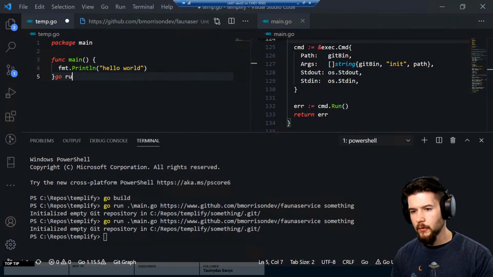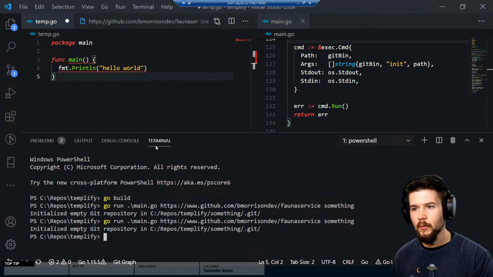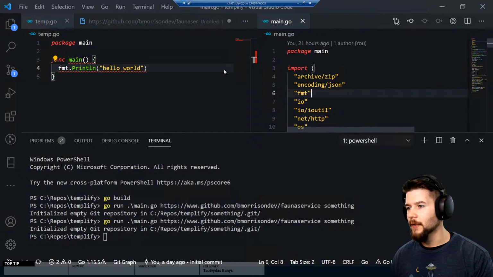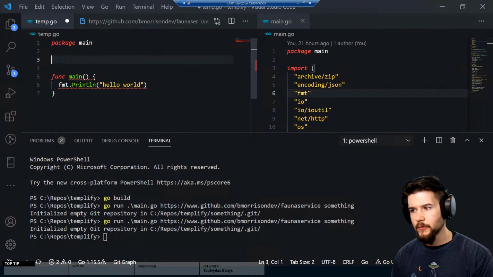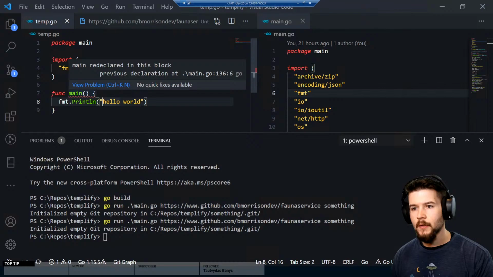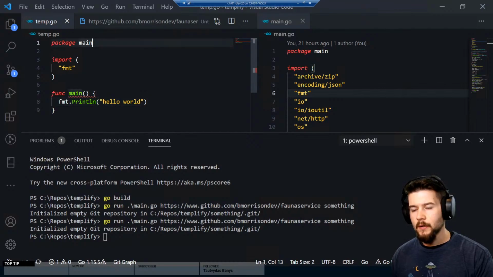Let's see, go run. Whoop. So now inside of this. Why is it yelling at me? Save this. It doesn't auto import. I'm missing some plugin that's not importing the dependencies automatically, so I'll type this in manually. T like that. And what does this do? Main redeclared. Can I just name this temp to make it a different package?